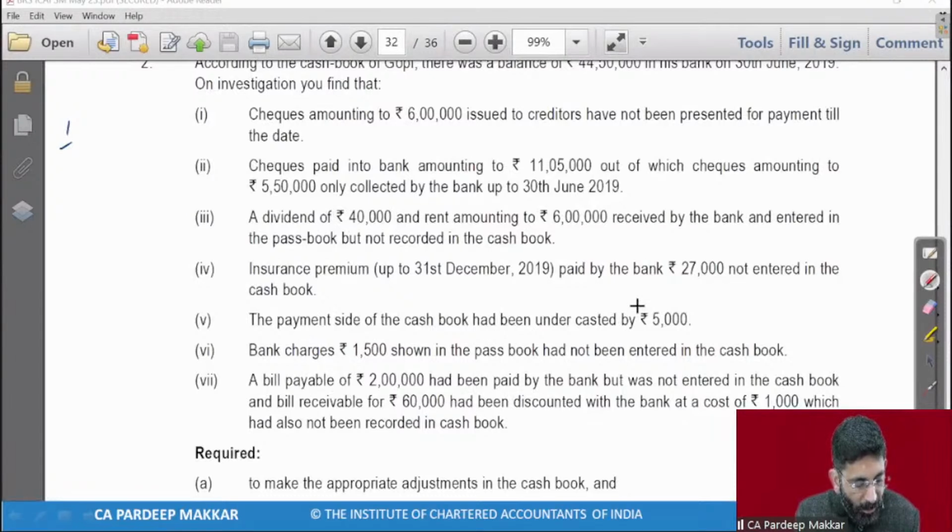Very good, Srishti. Shabash. अरे भैया इतनी जल्दी आंसर. Very good. BRS तो आया आंसर, but I need in first point whether it will be added in BRS or deducted.